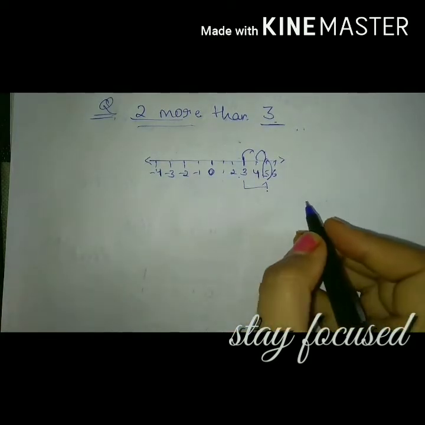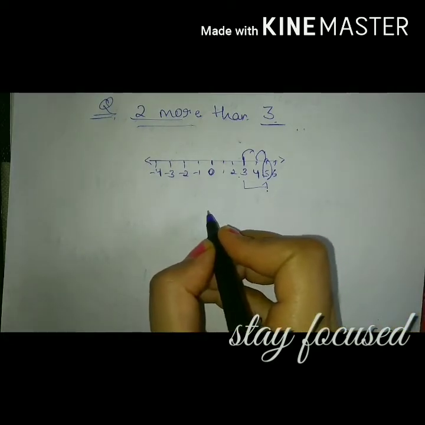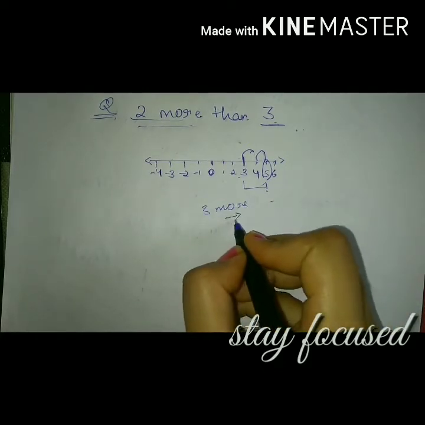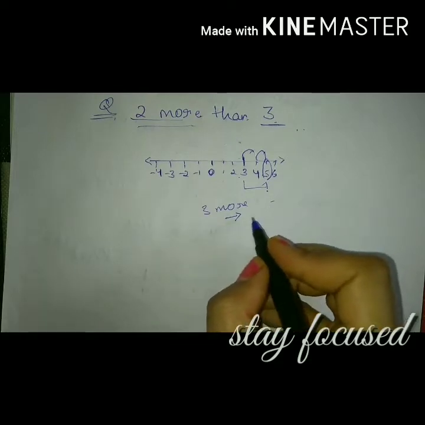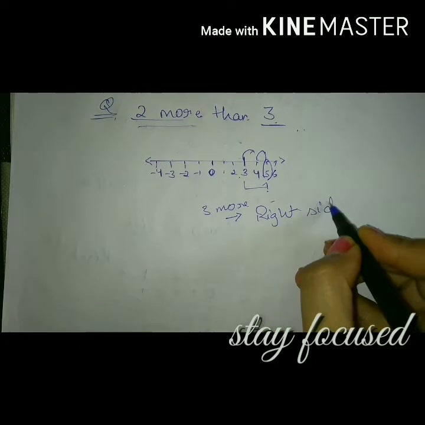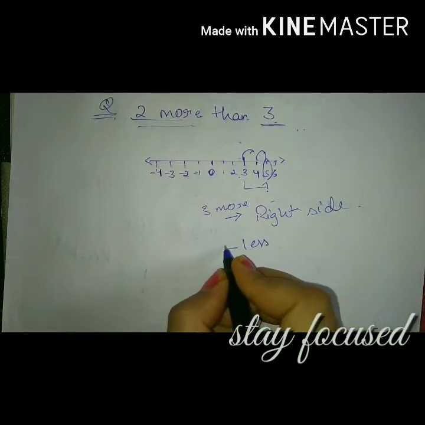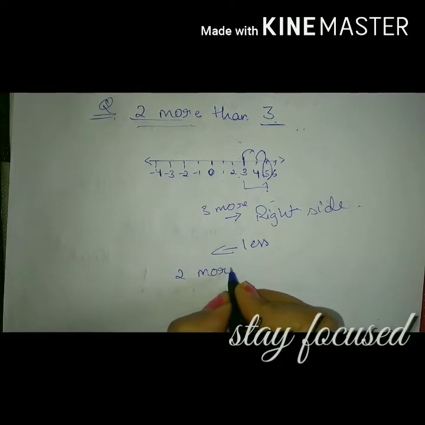One more thing you have to know: when there is a question like 3 more than 5 or anything that is more than, which means you have to add to that number, then you have to go to the right side of the number line, and when it is mentioned less, then you have to move to the left side of the number line. For example, 2 more than